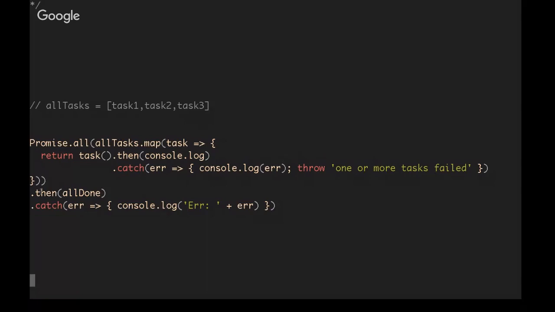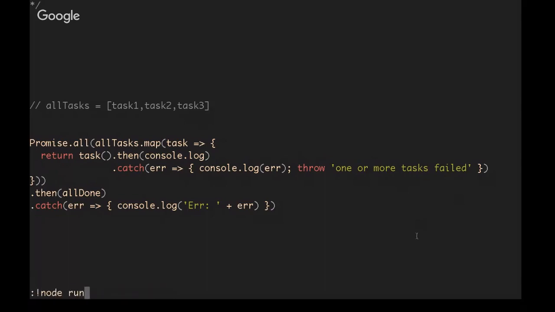If they all are successful, Promise.all will resolve into a single promise that is resolved. And then we'll call .then. And if any of them fail, .catch will be called, .then will not be called, and .then is just running the function allDone that says that they were all successful, which would be a lie if all of them completed, but one or more of them was rejected. So we want to know that one or more of the tasks failed.